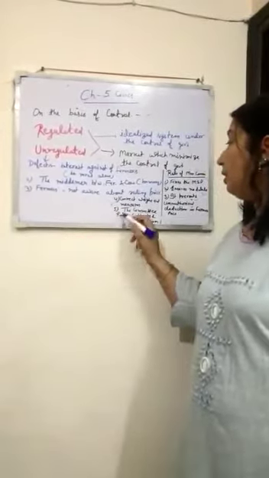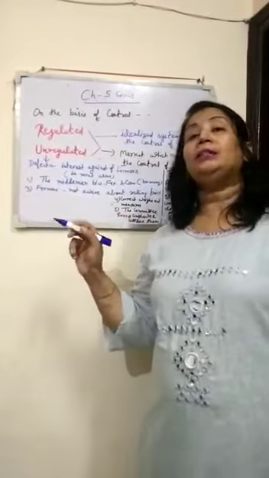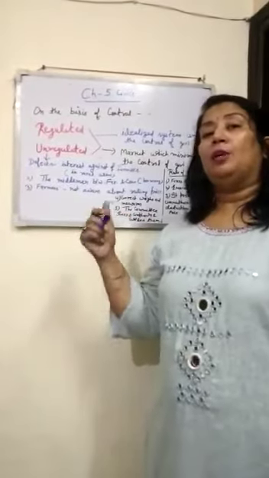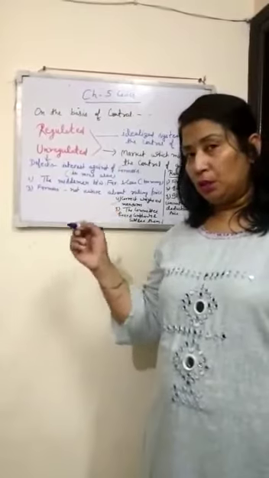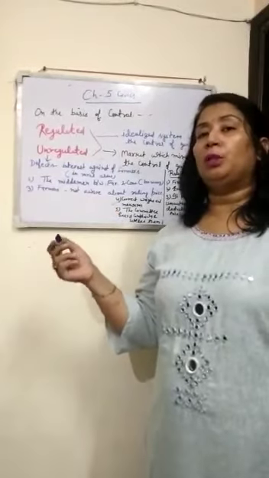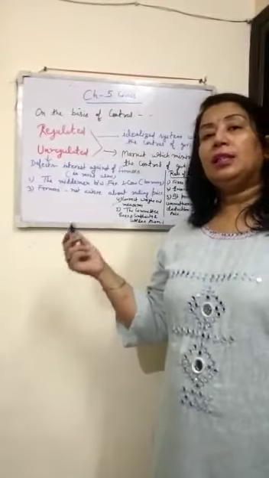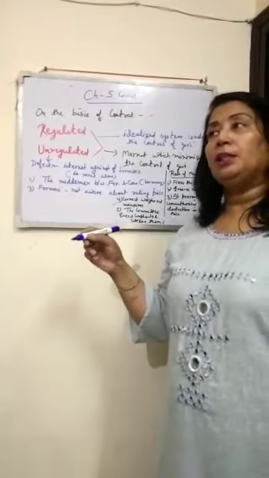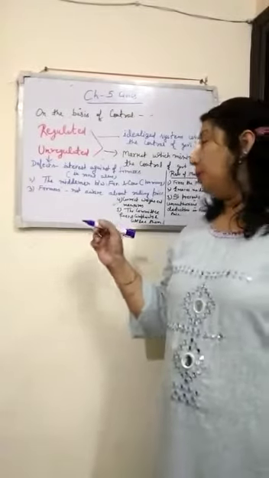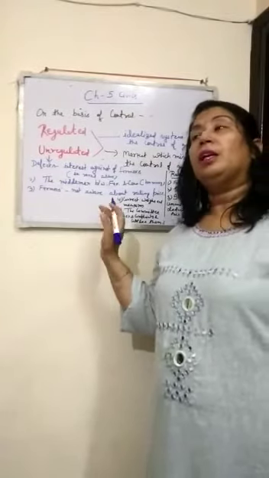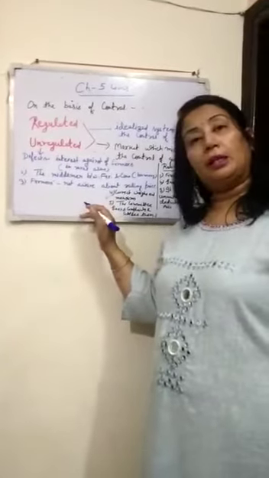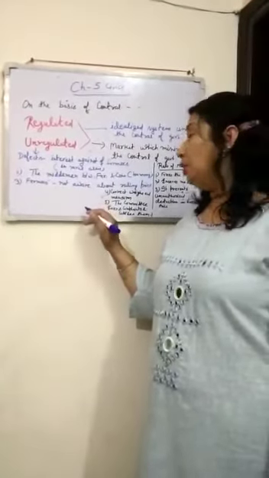Then it hears the complaints of the farmers and also the complaints of the consumers and also settles those complaints. Means the farmers and the consumers can complain to the marketing committee.